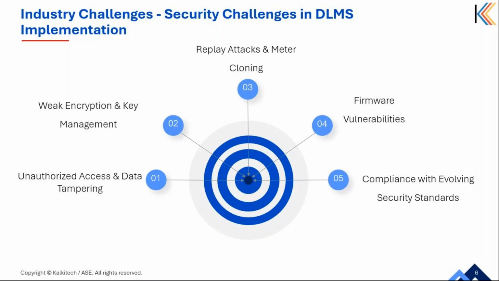Second challenge is weak encryption and key management. Even though DLMS supports AES encryption, weak key management can still make our systems vulnerable. Utilities often struggle with secure key storage, key rotation, and distribution across millions of meters in the network. And poorly managed keys can also be stolen or reused, compromising the security of the entire network.